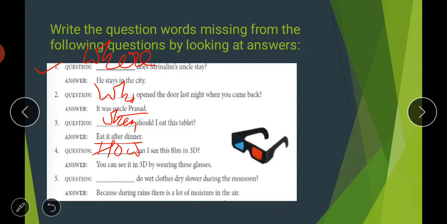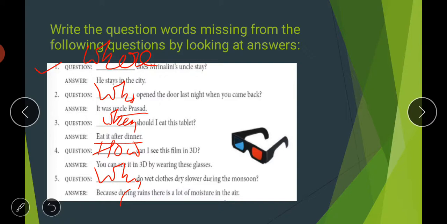Next is: dash, do wet clothes dry slower during the monsoon? Because during rain there is a lot of moisture in the air. Because the answer begins with the word because, it means we are specifying a reason for something. If we have to give the reason as an answer, the question begins with the word why.